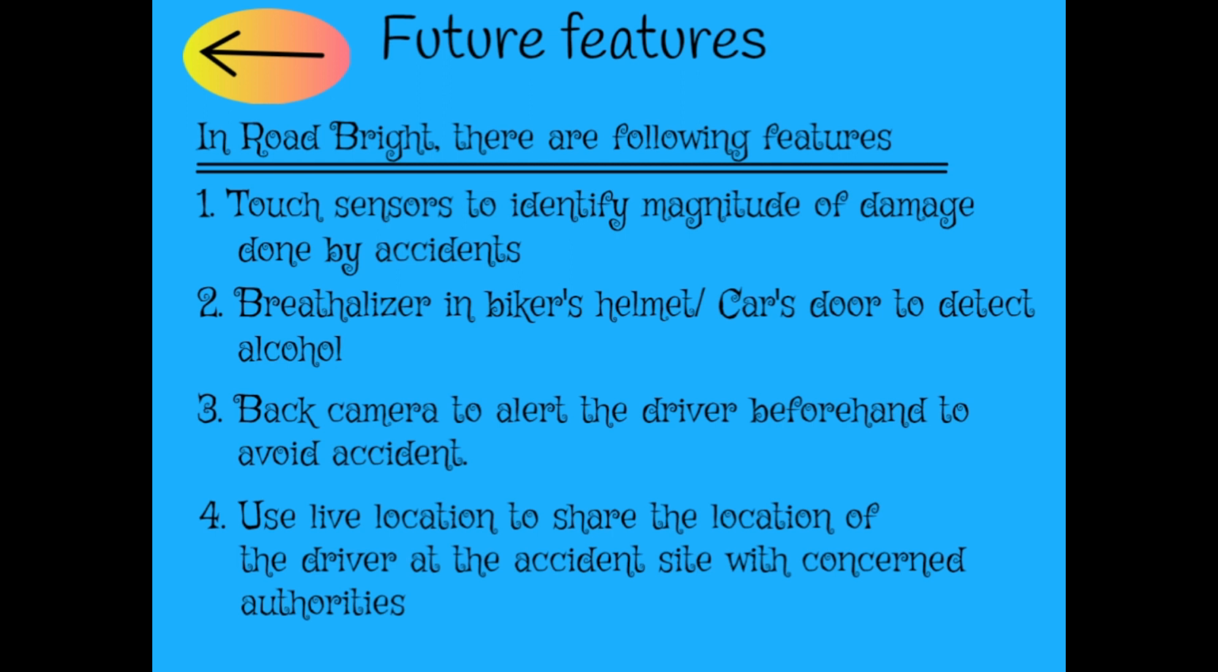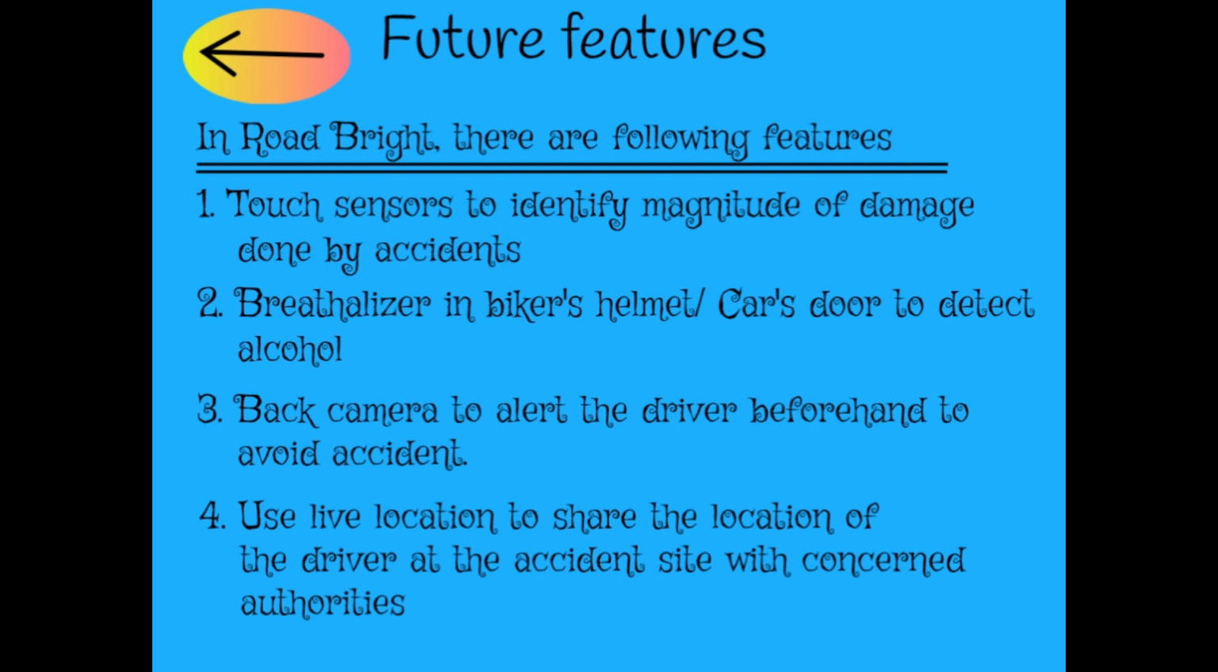Second, a breathalyzer to identify if the person is drunk or not. To identify this, we can use a biker's helmet or a car's door to detect alcohol. In both cases, the driver or user has to breathe in the biker's helmet or in the car's door to enter.